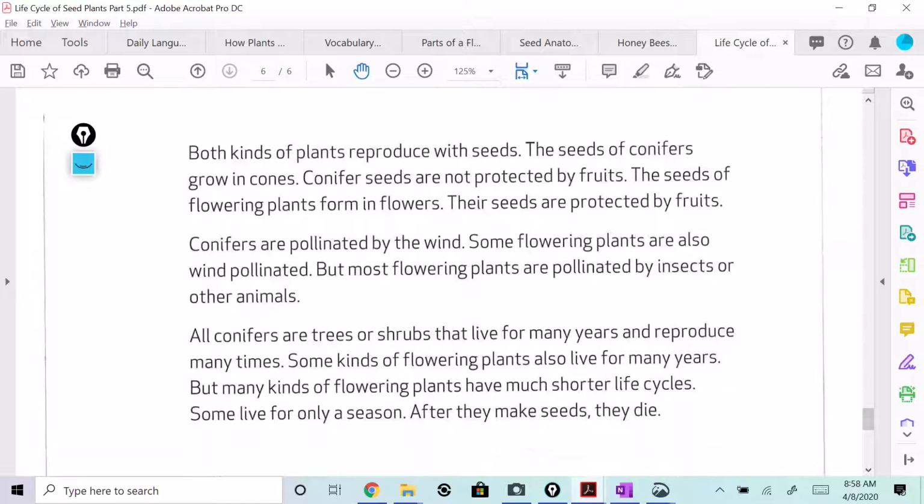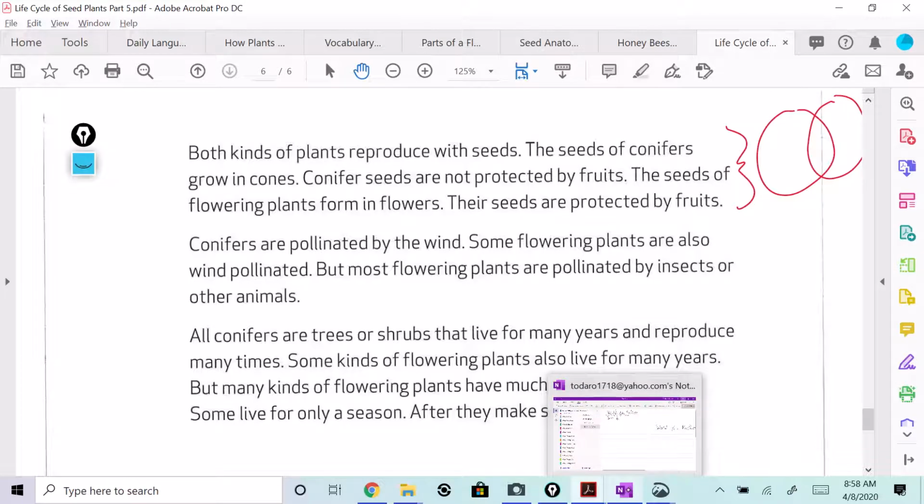Both kinds of plants reproduce seeds. The seeds of conifers grow in cones. Conifer seeds are not protected by fruit. The seeds of the flowering plants form in flowers. Their seeds are protected by the fruit. So you see right there, what are they doing here? They're comparing. You could do a little compare and contrast as you read today.